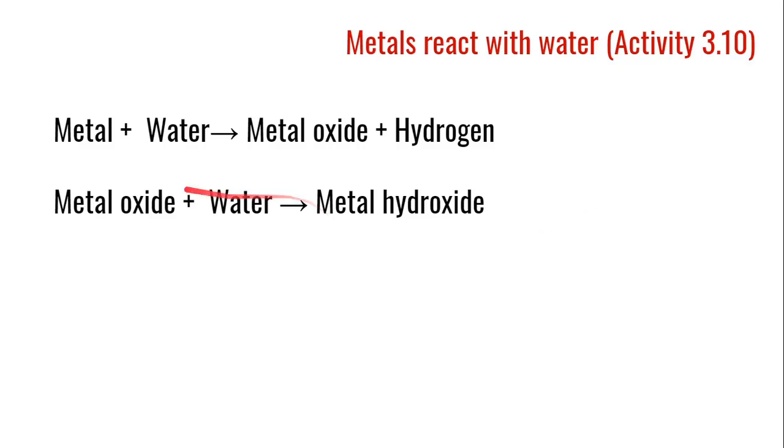These are the reactions: metal plus water, and metal oxide plus water.